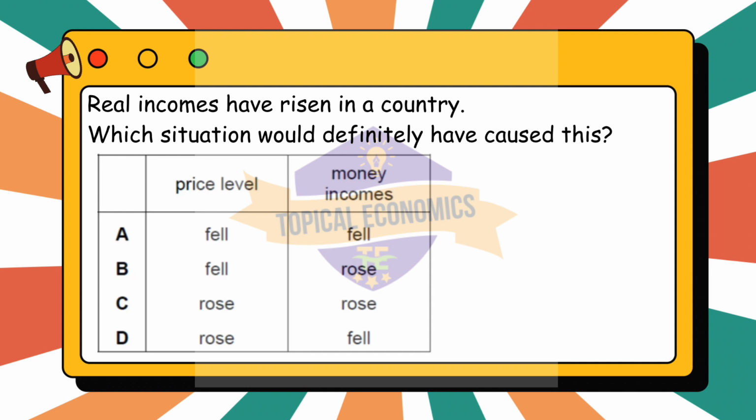When real incomes rise in a country, it means that people's purchasing power has increased. This can occur if either money incomes increase faster than prices, inflation, or if prices decrease while money incomes remain stable. Let us examine the relationship between real incomes, money incomes, and price levels in more detail. Real income equals money income divided by price level. If money income rises faster than the price level, real incomes increase. If the price level falls, deflation, real income also increases, because people can buy more with the same amount of money. If money income falls, but prices fall even faster, real income may still rise.